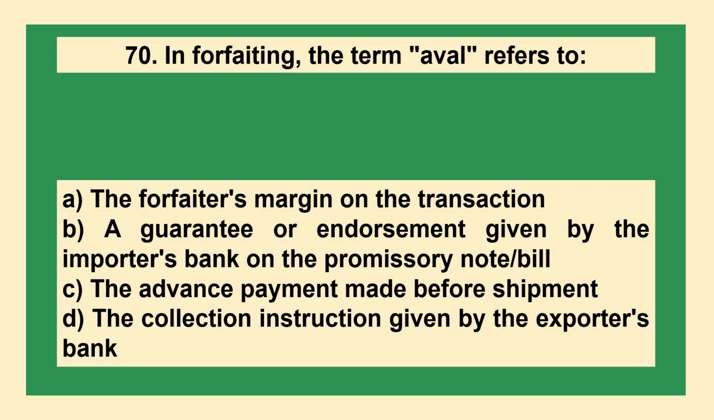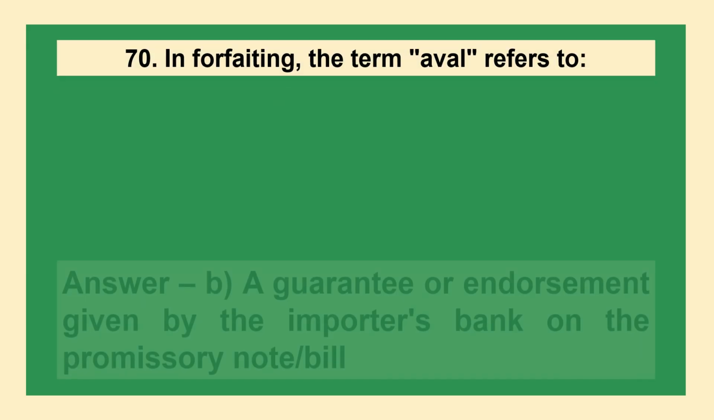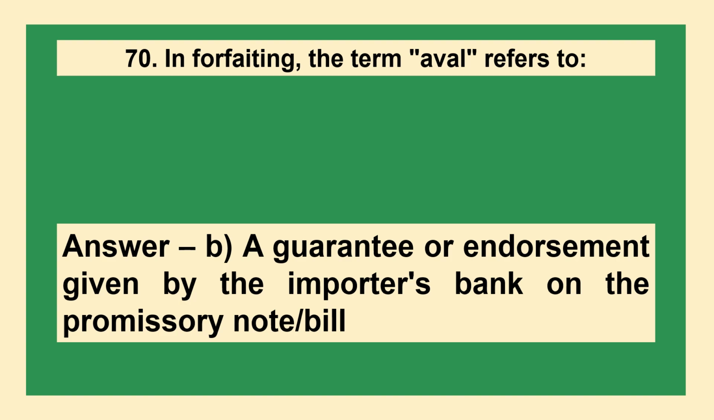The next question is, in forfeiting, the term aval refers to: option A, the forfeiter's margin on the transaction; B, a guarantee or endorsement given by the importer's bank on the promissory note or bill; C, the advance payment made before shipment; D, the collection instruction given by the exporter's bank. The answer is option B, a guarantee or endorsement given by the importer's bank on the promissory note or bill.